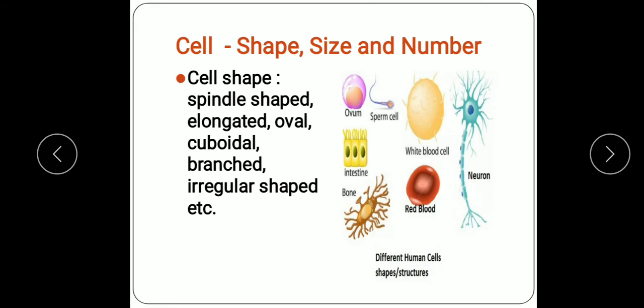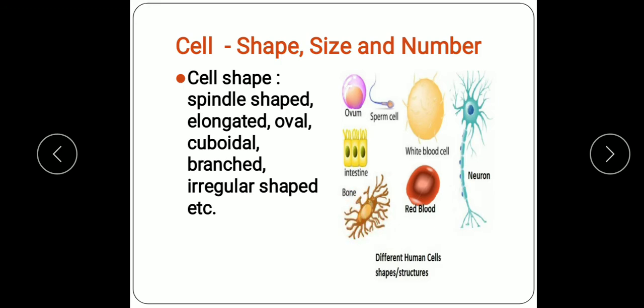So cells may be spindle shaped, elongated, oval, cuboidal, branched, irregular shaped. Spindle shaped like muscle cells. Elongated like the nerve cells. Oval like RBC, oval shape. Cuboidal, germ cells are there. And branched cells are there like the bone cell or osteocytes and chromatophores.